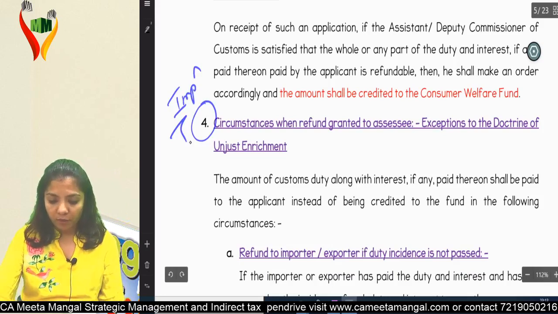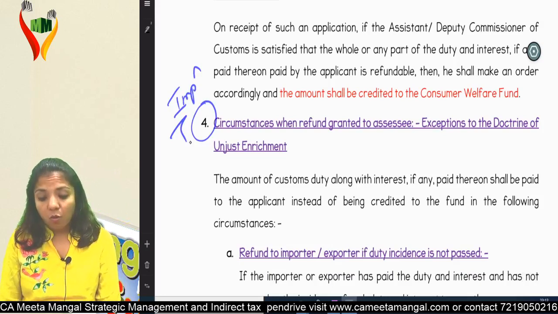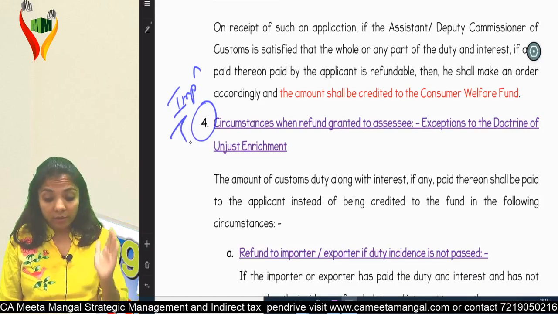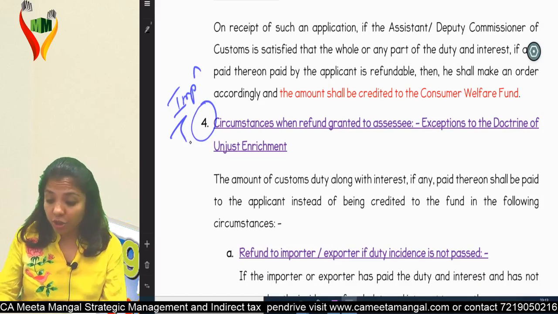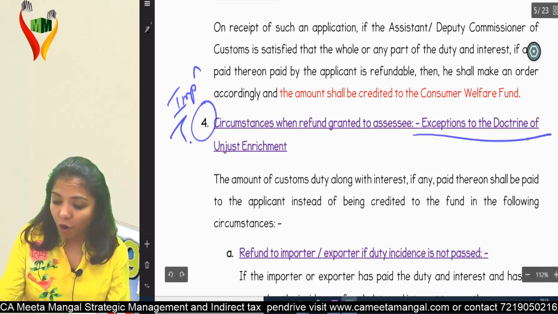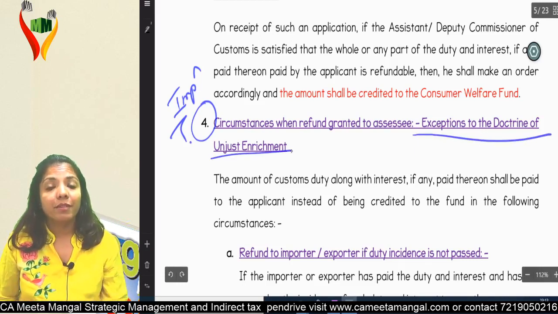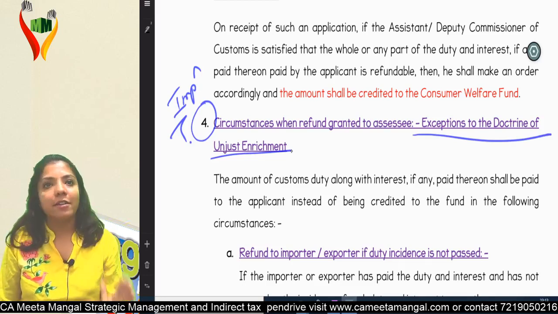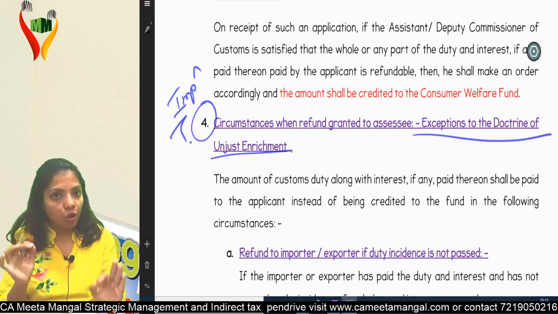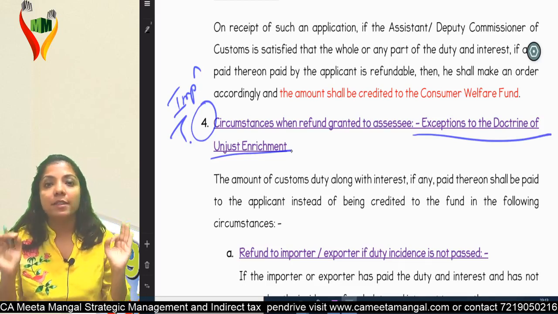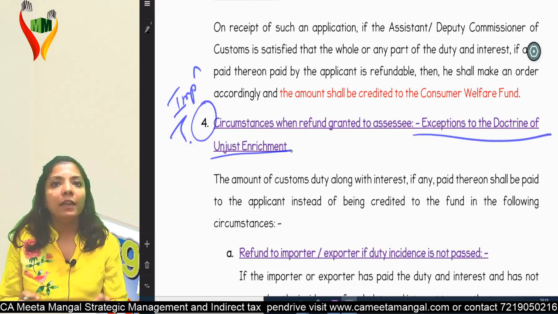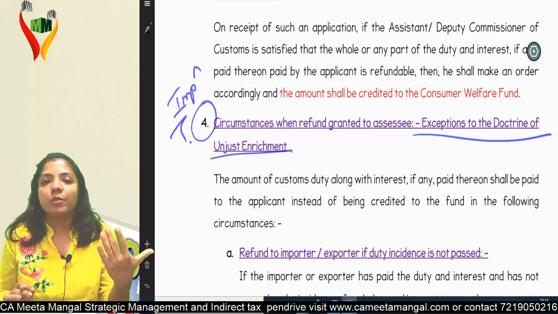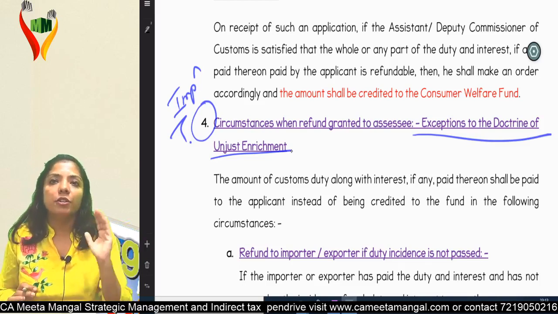What is the fourth point? Circumstances when refund is granted to the assessee. That means this is like an exception to the doctrine of unjust enrichment. Normally, the doctrine of unjust enrichment states that the money will be transferred to the consumer welfare fund because we assume the burden is shifted.